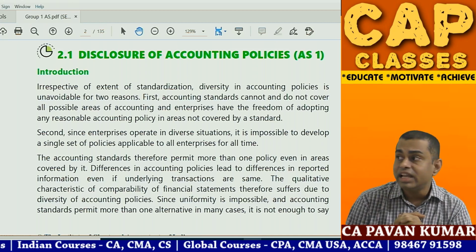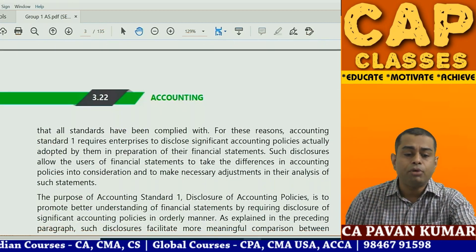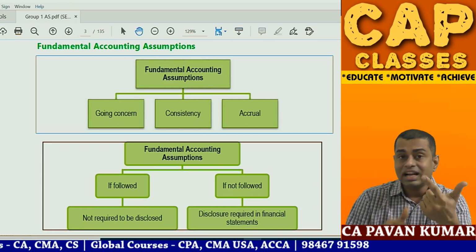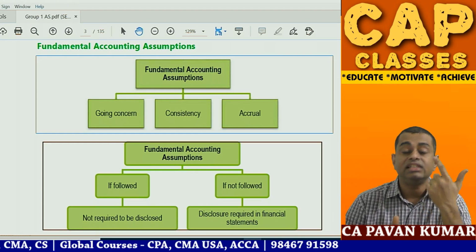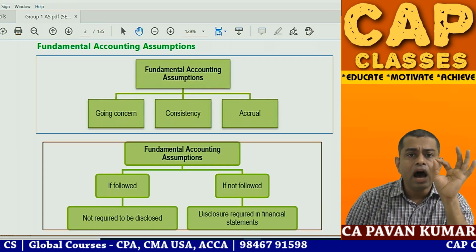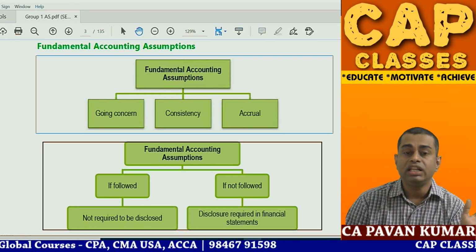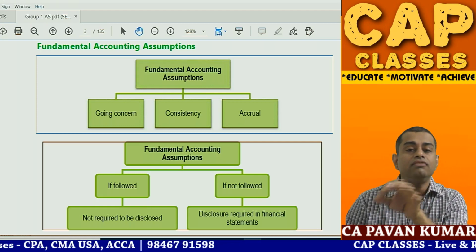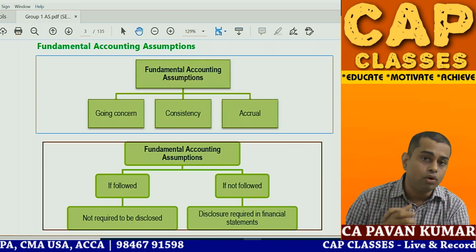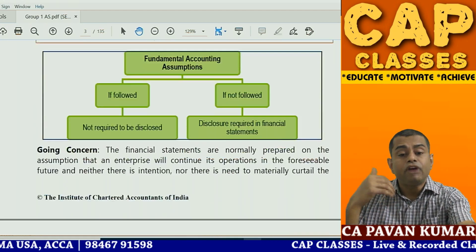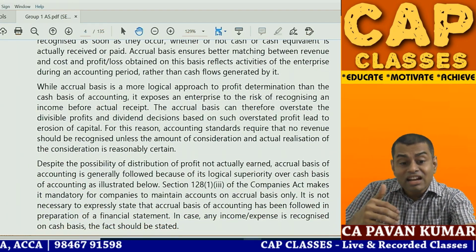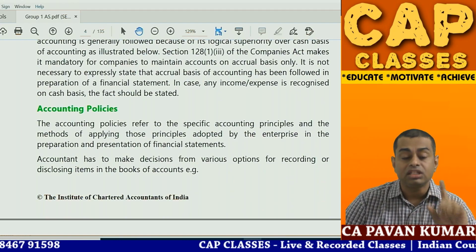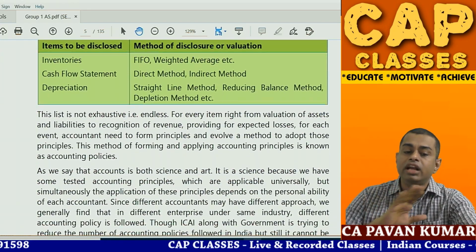Now let us see what is Accounting Standard 1: Disclosure of accounting policies. There are three fundamental accounting assumptions: going concern, consistency, accrual. Remember the simple logic. If they are followed, no need to disclose anything. If they are not followed, you need to disclose in notes to accounts that the fundamental accounting assumptions are not followed. That means the company following the fundamental accounting assumptions is itself an assumption. So I assume that the company is following all three. If you are not following it, tell me. If you are following it, no need to tell anything.